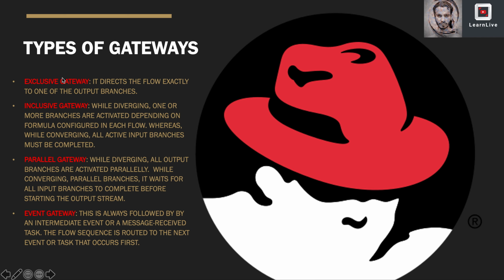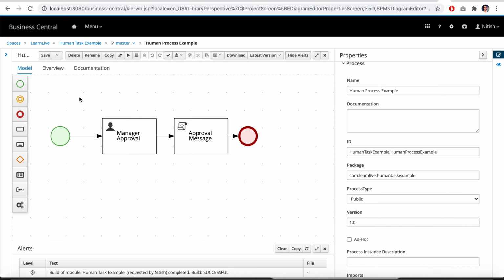The exclusive gateway can have two different forms: one is diverging, one is converging. But the best way to use the exclusive gateway is in the case of diverging. We'll see how exactly this exclusive gateway works.